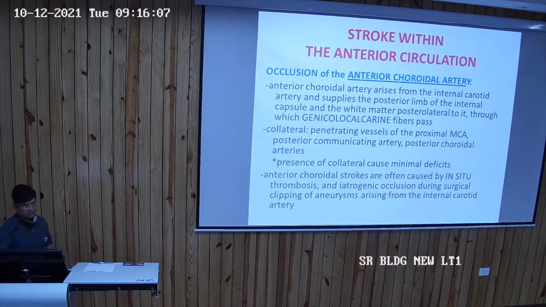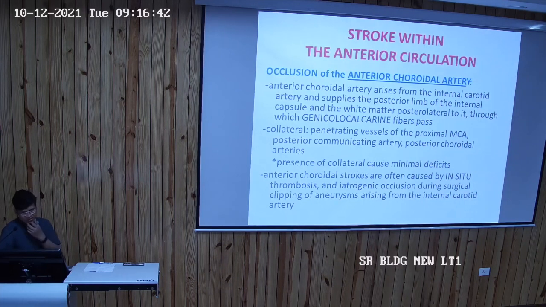Now come to the third part, the anterior choroidal artery. Whenever there is occlusion of the anterior choroidal artery, it also leads to stroke within the anterior circulation. The anterior choroidal artery arises from the internal carotid artery and supplies the posterior limb of the internal capsule and the white matter posterolateral to it, through which geniculocalcarine fibers pass. Anterior choroidal stenosis is often caused by in situ thrombosis and iatrogenic occlusion during surgical clipping of aneurysms arising from the internal carotid artery.